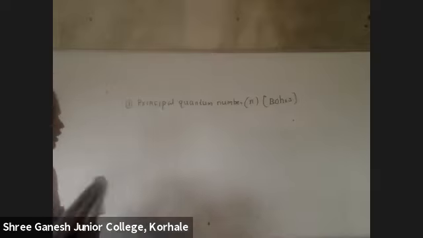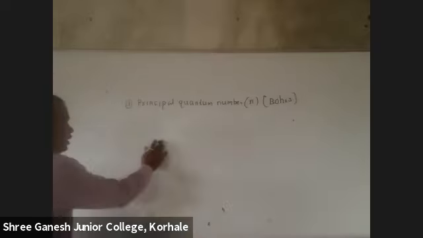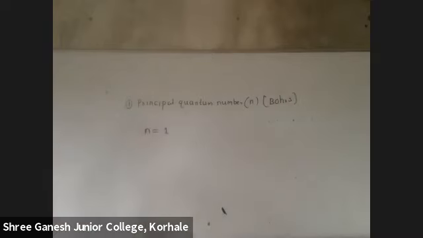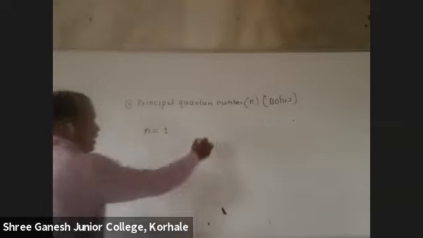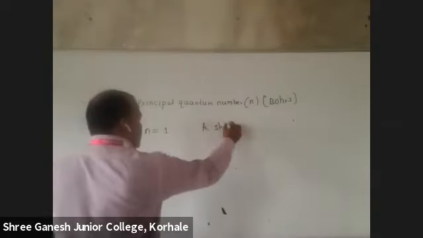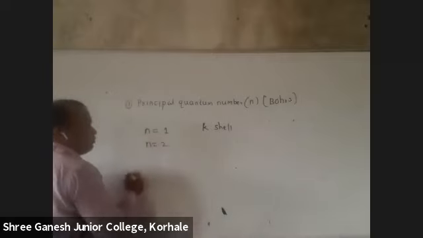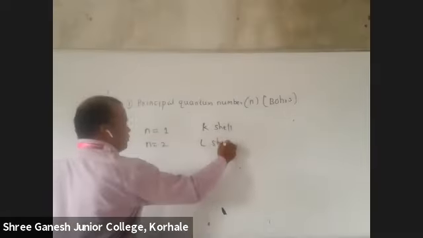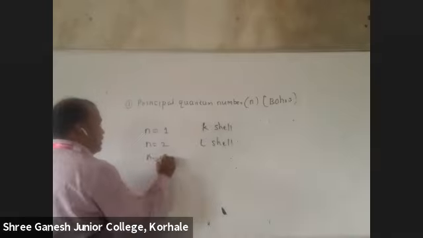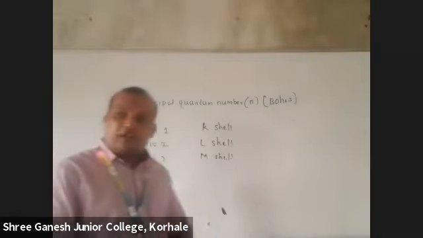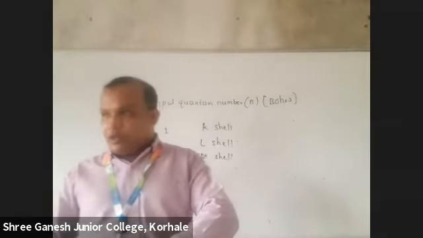So tell me, if n is equal to 1, it means the first shell, and the first shell is called the K shell. This tells nothing but only shells. n is equal to 2, n is equal to 3: first shell, second shell, third shell, fourth shell, fifth shell, whatever it is.